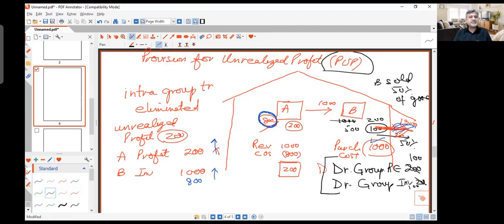So you need to see what percentage of the intra-group sales inventory is within the group. So how do we do that? First, we find out how much was the total profit on that particular transaction or intra-group sale. So we find out that the total profit was, give me a minute, please.